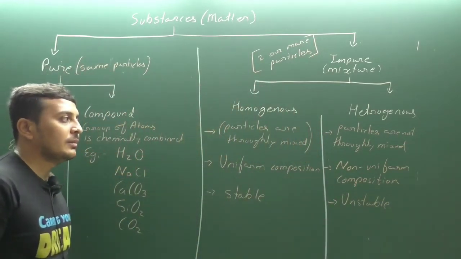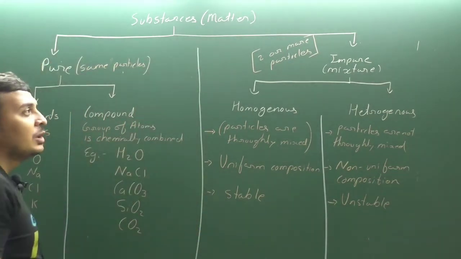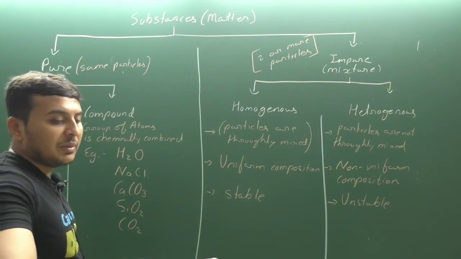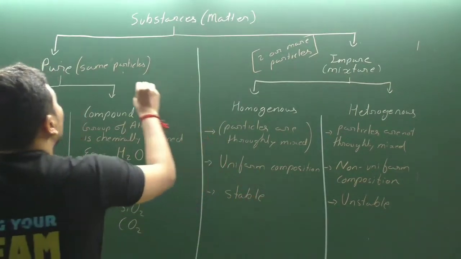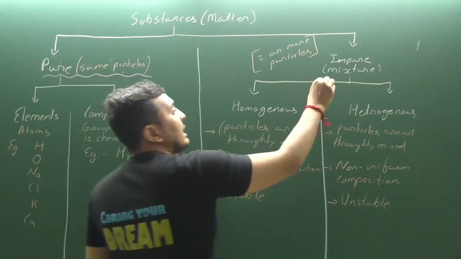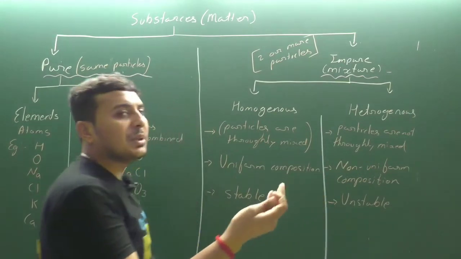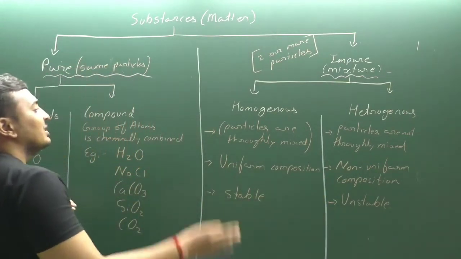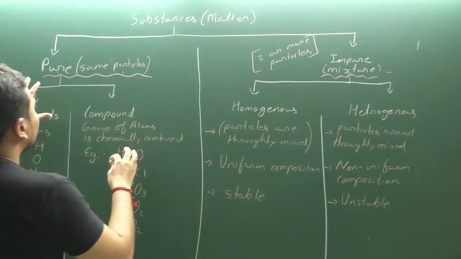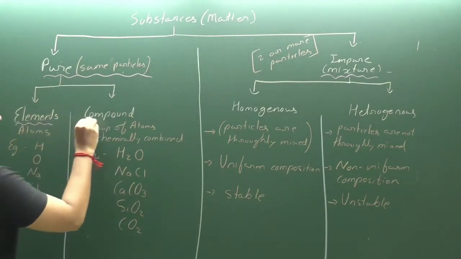Clear? So this is the basic difference of the substance. Substance can be of two or more types. For example, it is either a pure substance or an impure substance. Impure means mixture, a mixture of two or more things. But this is the main difference. Here the pure substance can be of two different types: either elements or compounds.